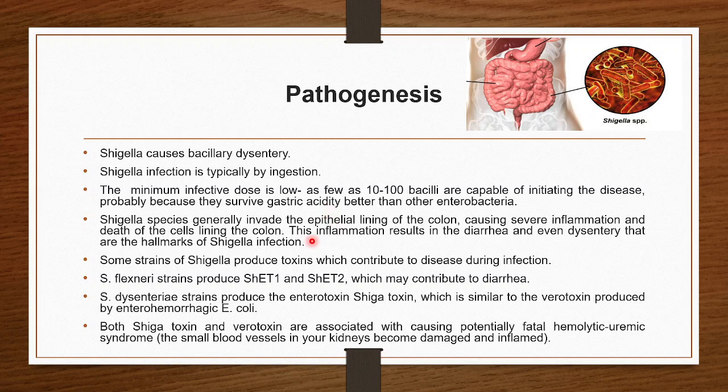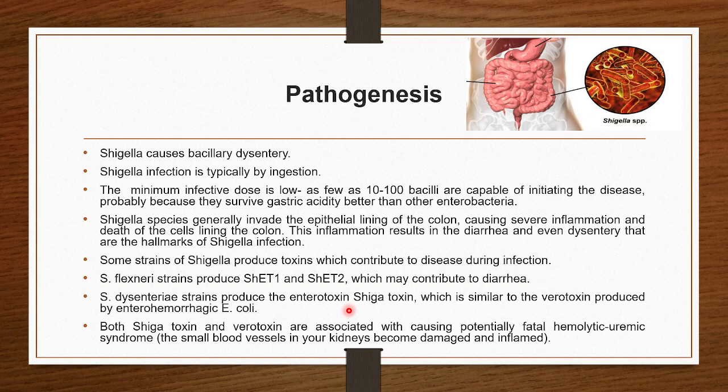Now Shigella species generally invade the epithelial lining, and after invading they cause severe inflammation and death of the cells lining the colon. The inflammation results in diarrhea and dysentery, the hallmark of Shigella infection. Toxins are also secreted, that is Shiga toxin 1 and Shiga toxin 2, the STX1 and STX2. These are the two important toxins secreted by some of the Shigella species.